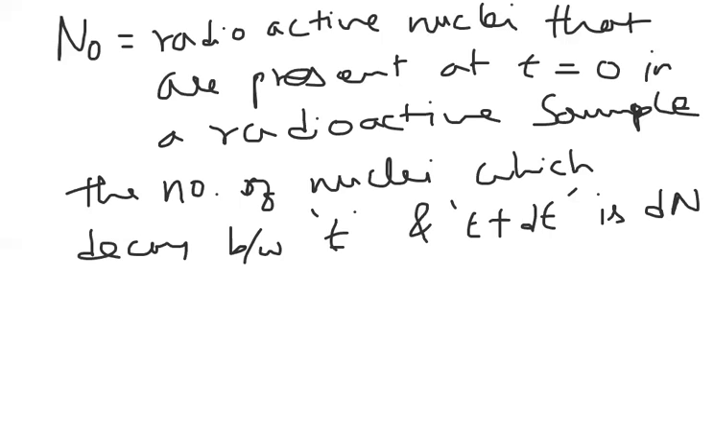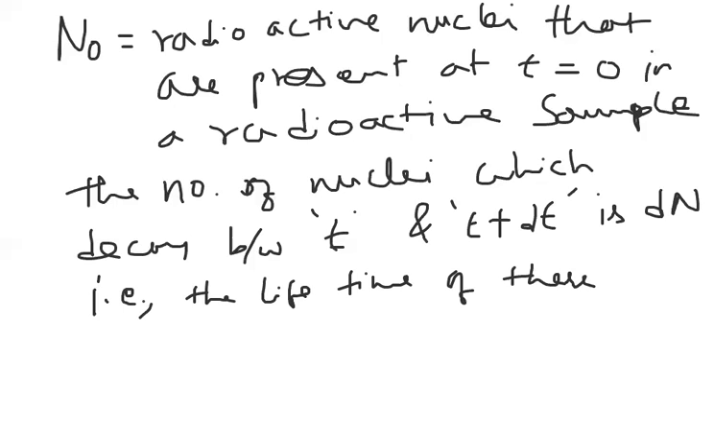So here, what we can call now is the lifetime of these nuclei. What is the lifetime of these nuclei? It is the difference in the time interval here. That means the time is t here and t plus dt. So the difference is nothing but the time interval. What is the time interval? dt. So the lifetime of these nuclei is dt.